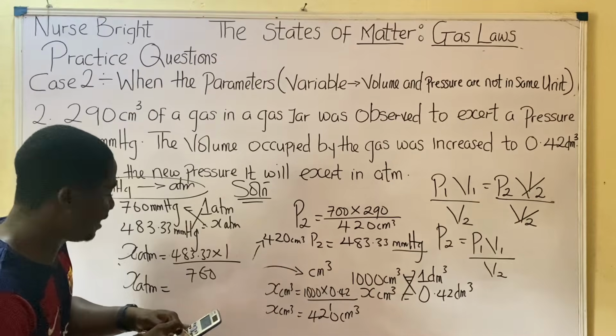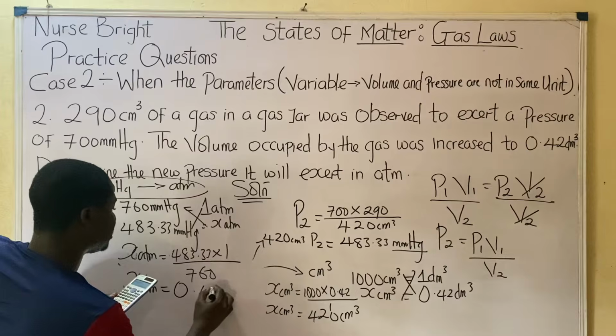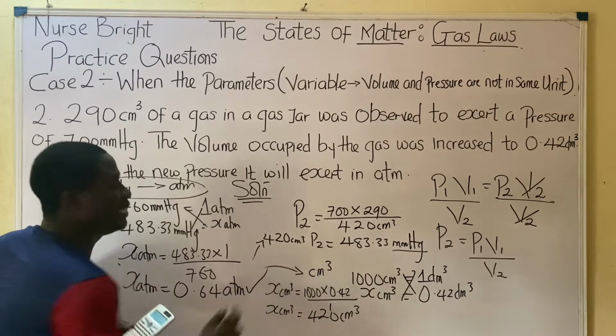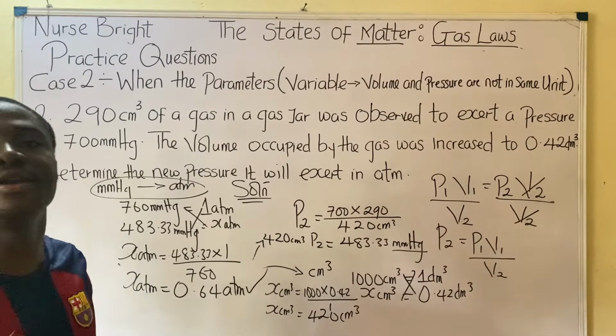483.33 times 1 divided by 760. That is 0.64 atm. Wow. This is the correct answer to the question. Here is the answer to the question. It's extremely, very, very easy.